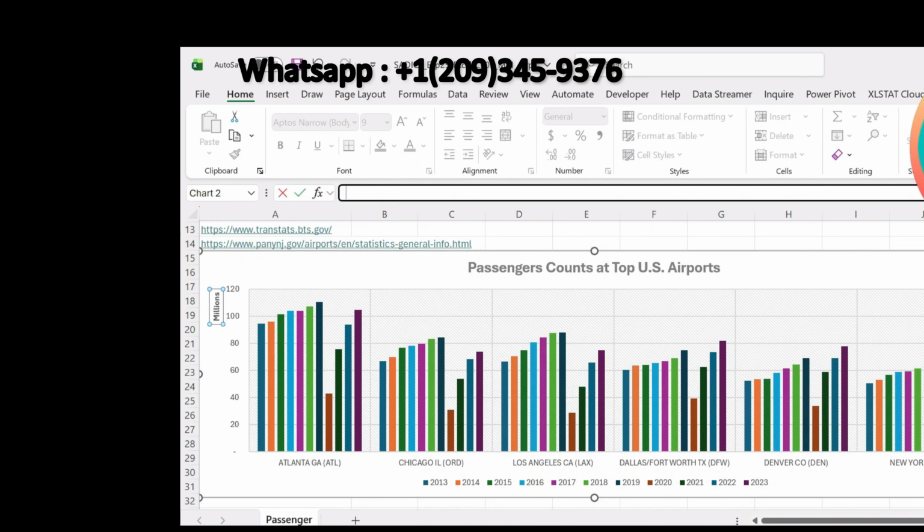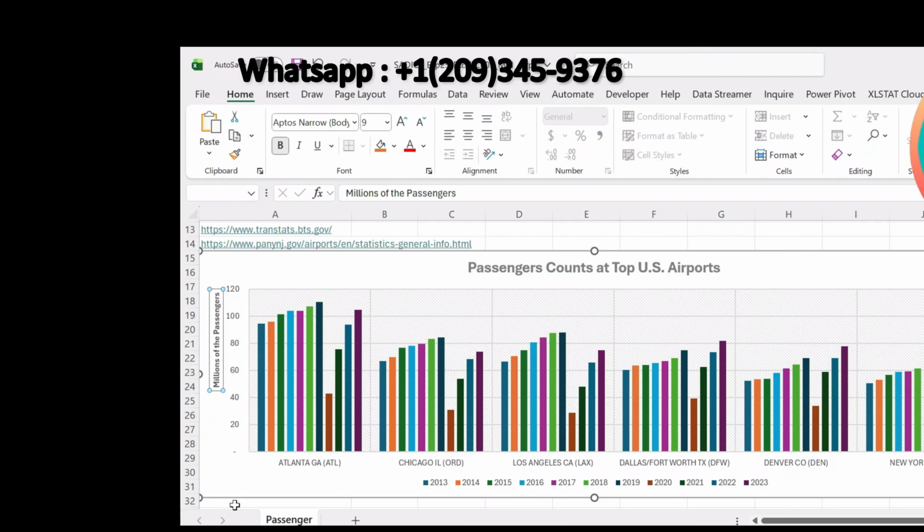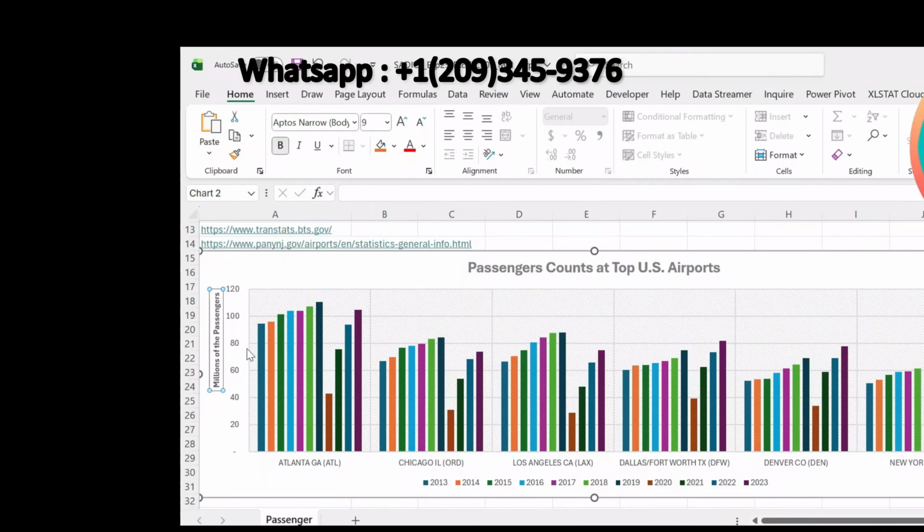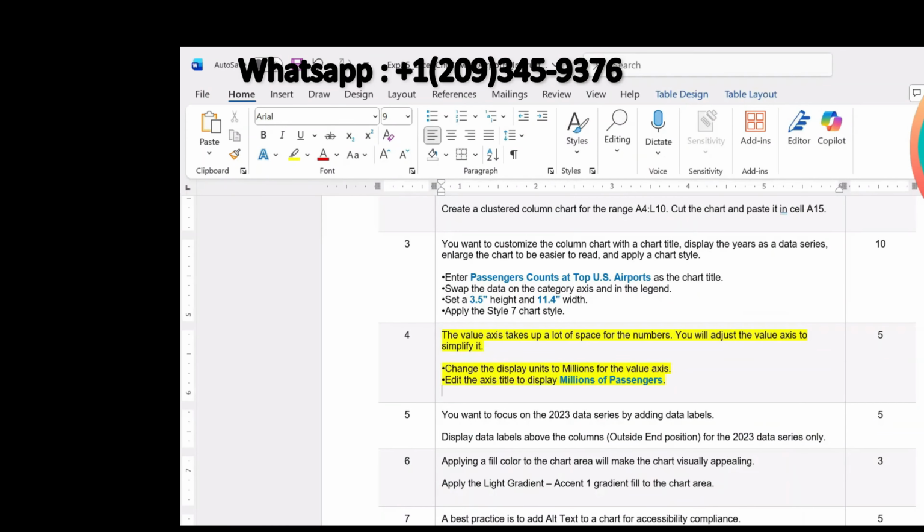Okay, now you can see that we have the axis title that is millions of the passenger. Okay, now that is all about step number 4.